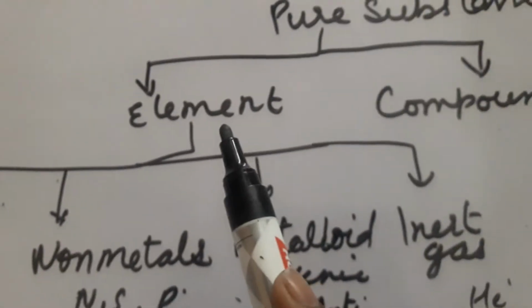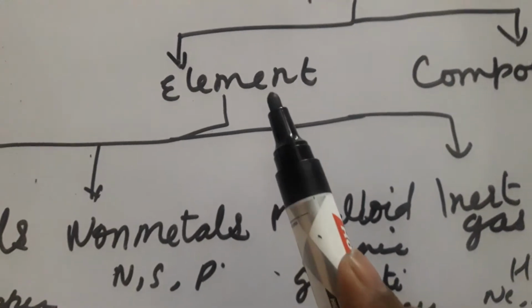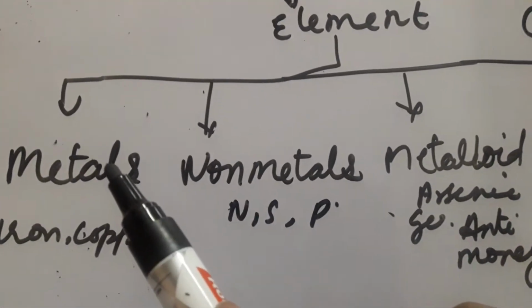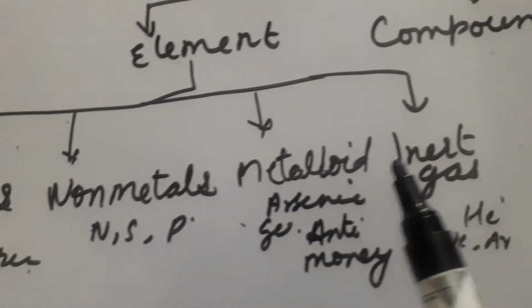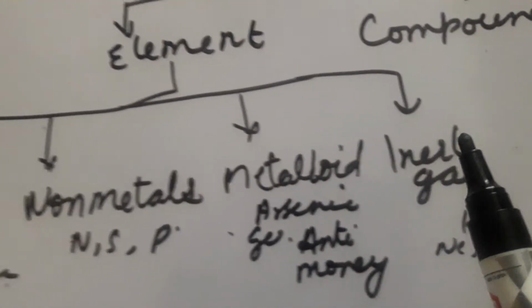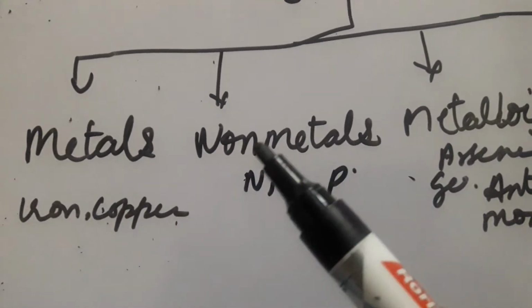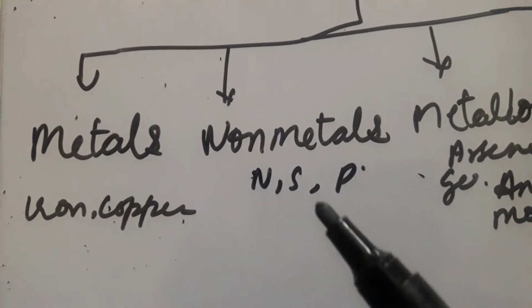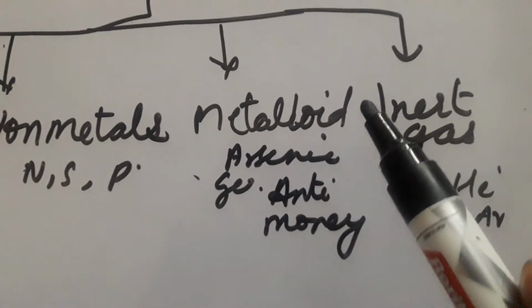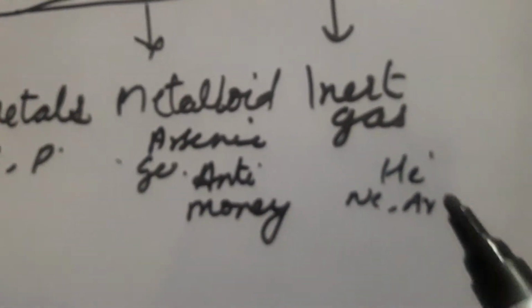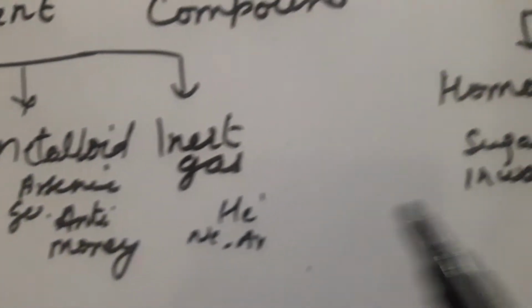When we talk about element and compound, element is the pure form. It is divided into metal, non-metal, metalloid and inert gas. Examples of metal are iron, copper, aluminium. Non-metal: sodium, sulfur, phosphorus. Metalloid: arsenic, germanium, antimony. Inert gas: helium, neon, argon.